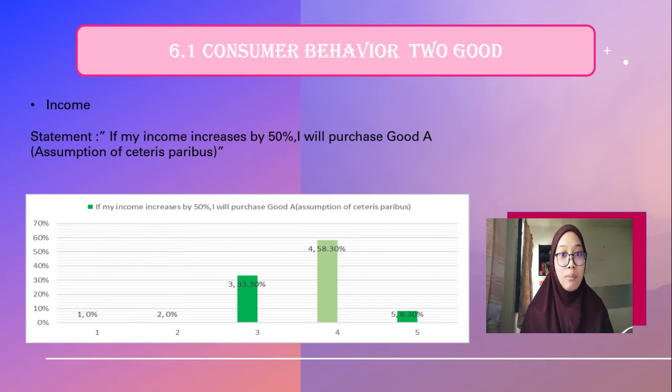So we chose this statement from the questionnaire: If my income increased by 30%, I will purchase good A. Based on the graph, respondents who agreed were 4 respondents and stated the highest, while disagree and strongly disagree have no respondents. We can see that the relation between income and good A is positive, because when consumer income increases, the quantity of good A also increases.